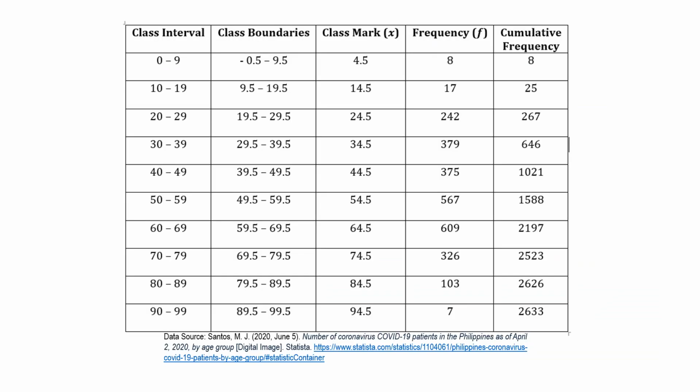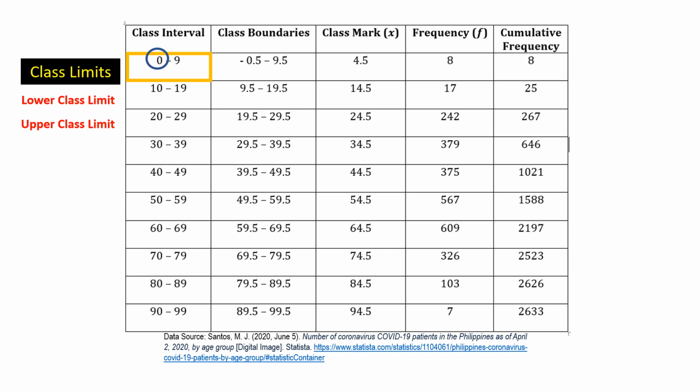Consider the grouped frequency distribution of the number of recorded COVID-19 patients in the Philippines as of April 2. In this frequency distribution, the values from 0 to 9 of the first class interval are called class limits. The lower class limit is 0 and it represents the lowest data value that can be included in the class. The upper class limit is 9 and it represents the highest data value that can be included in the class.